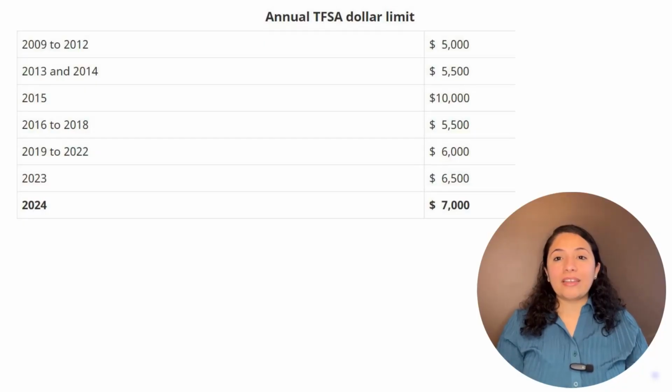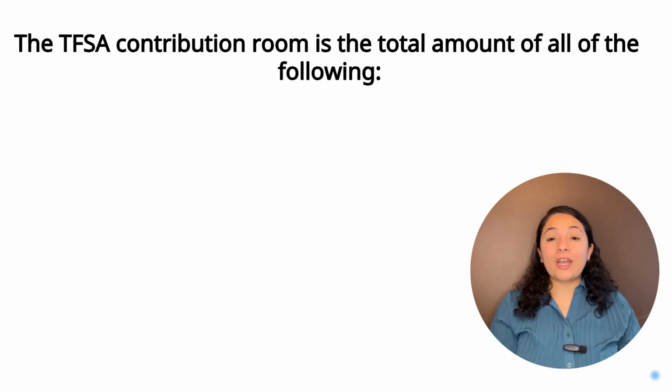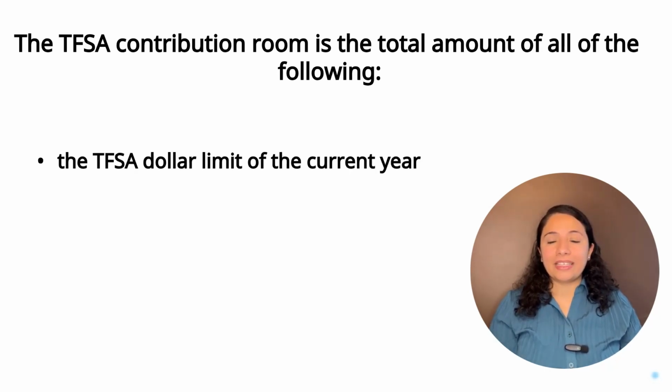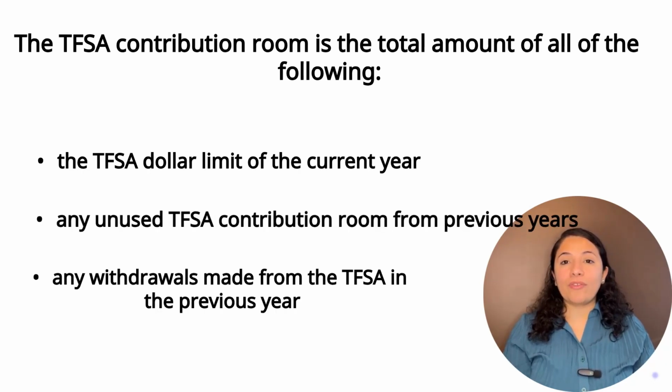These are the annual TFSA limits mentioned on the CRA website. The annual TFSA dollar limit for 2024 is $7,000. How to calculate your TFSA contribution room. The TFSA contribution room is the total amount of all of the following: the TFSA dollar limit of the current year, any unused TFSA contribution room from previous years, and any withdrawals made from the TFSA in the previous year.